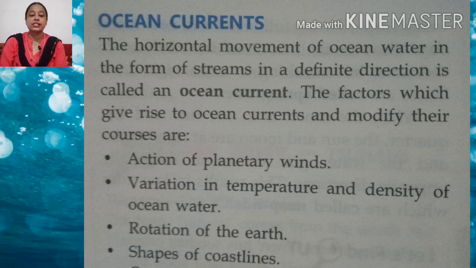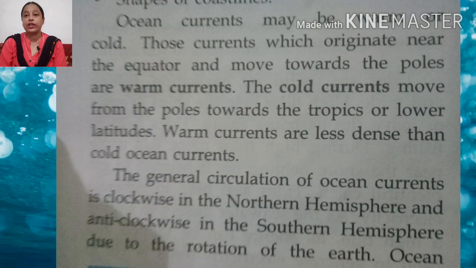Now ocean currents may be warm or cold. Understand, children? The currents which originate near the equator and move towards the poles are warm currents. What is a warm current, children?